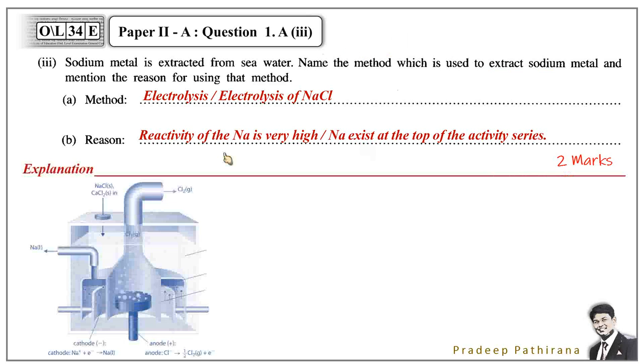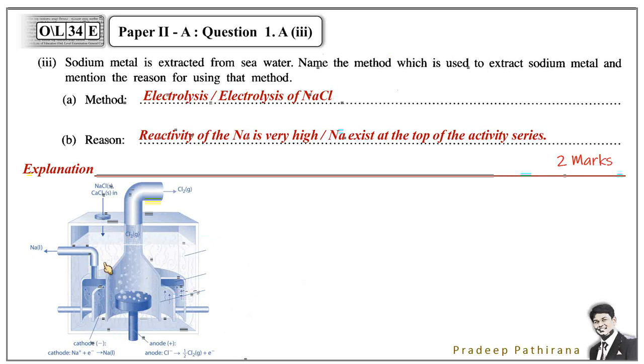And how do we extract sodium? Here's the setup. This setup is called Downs cell. Remember the name, Downs cell. It has an anode and a cathode. Anode is a graphite anode, and the cathode is a steel cathode. Steel. The gas collection and the sodium collection take place in 2 different chambers. And Downs cells do not let chlorine or sodium mix with each other.